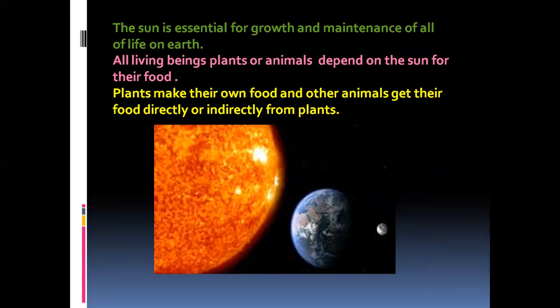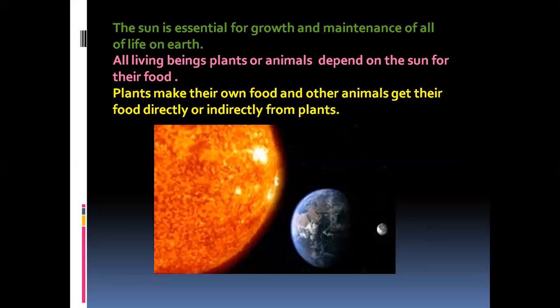Plants, how do they make food? Through photosynthesis, in the presence of sunlight, water, carbon dioxide and chlorophyll. The plants prepare the food, which is called photosynthesis. Photo means light. From where do the plants get the light? They get light from the sun.